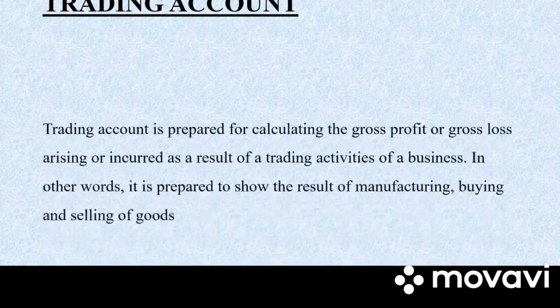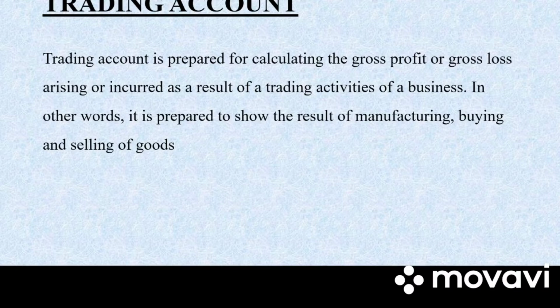Next, we have trading account. First we will be studying how we prepare a trading account. So trading account is prepared for calculating the gross profit or gross loss arising as a result of trading activities of the business. So these are the direct activities of a business. In other words, it is prepared to show the result of manufacturing, buying, selling of goods. So usually we have purchases, sales, opening stock, closing stock, and all the direct expenses which result in the manufacturing of a business. Clear? So this is the trading account.